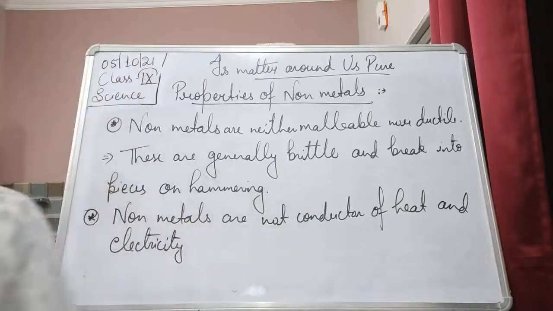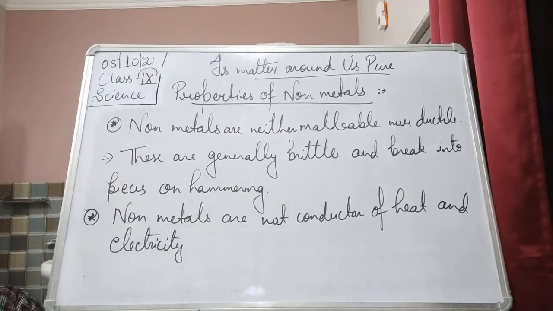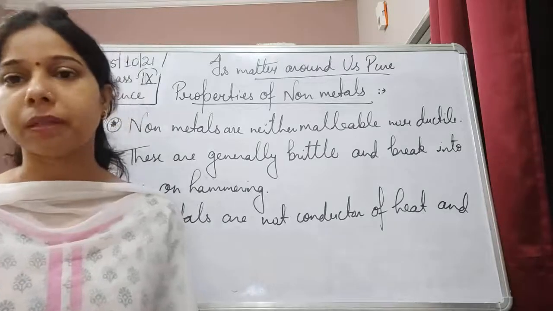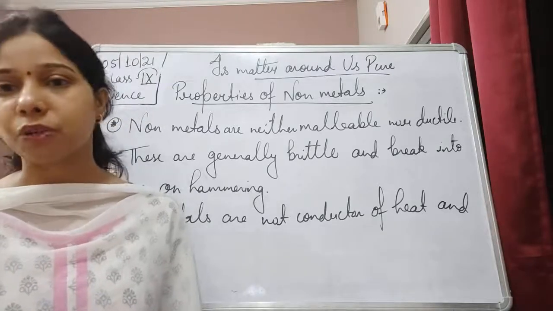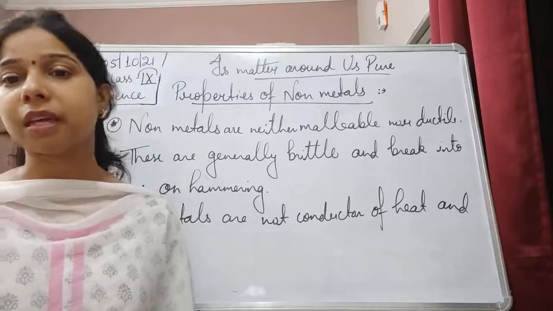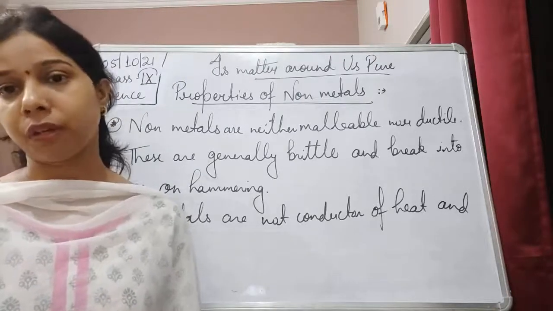And the reason is, in case of a non-metal, there is no free electron present. That's why most of the non-metals are not good conductors of heat and electricity. They do not help in the conduction of heat and electricity through them.